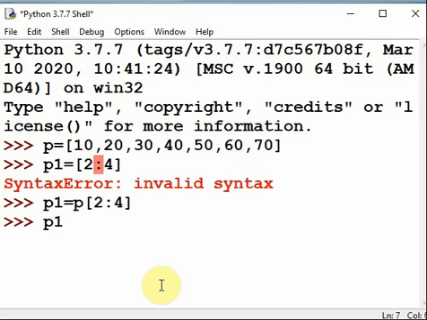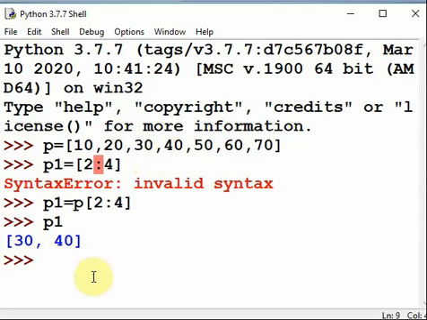P1 contains values 30 and 40 because the indexes are 0, 1 and 2. So it will contain 30, then 40, because 2 and third value.